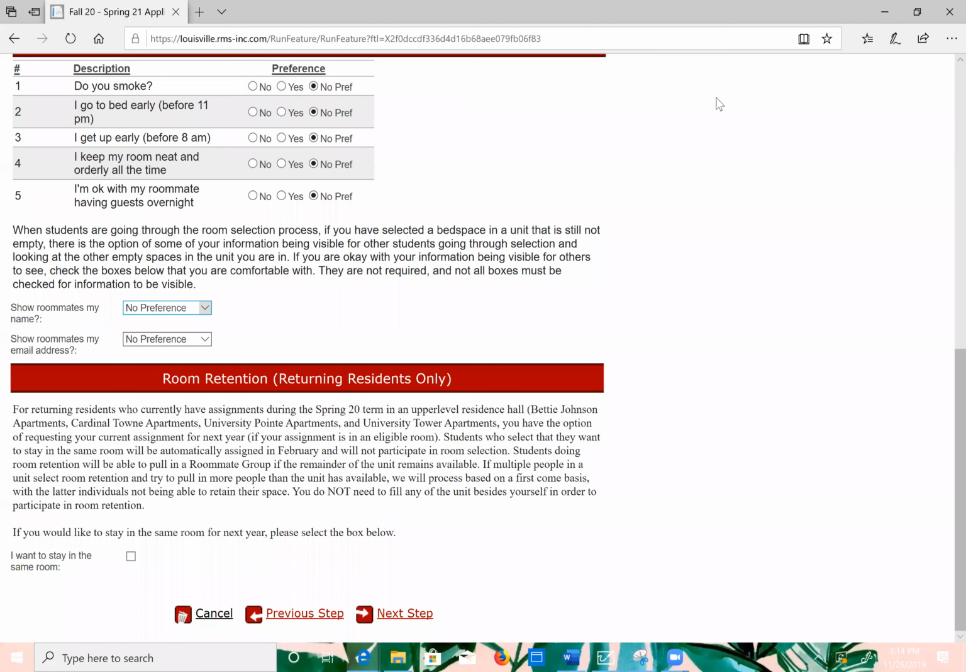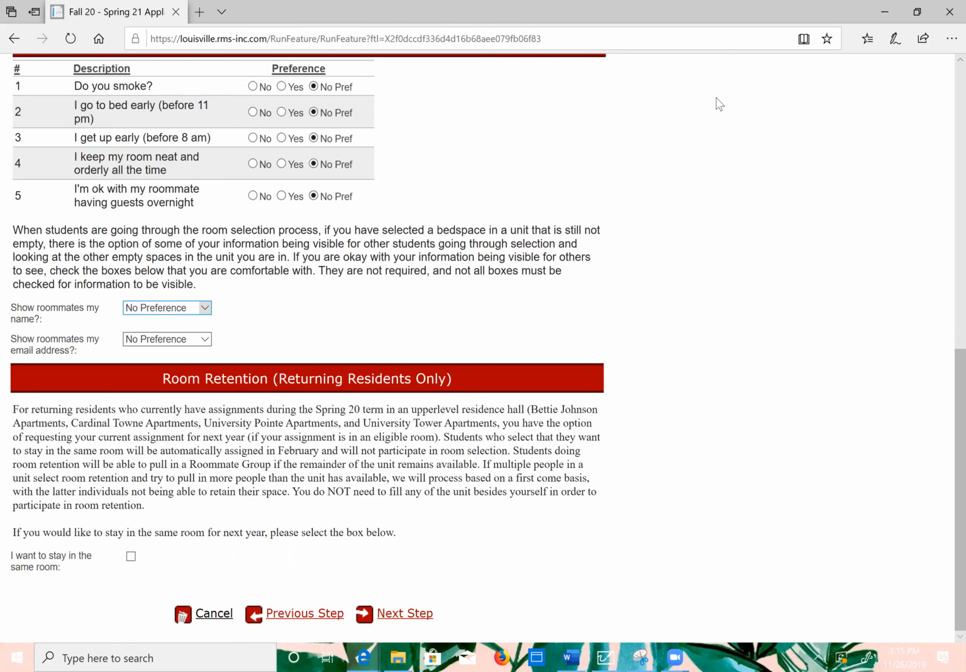The last subsection explains that returning residents who have eligible spring 2020 room assignments in an upper level residence hall, that being Betty Johnson, Cardinal Town, University Point, or University Tower Apartments, have the option of requesting to retain their current room assignments for the following year. Students who check the "I want to stay in the same room" checkbox will automatically be assigned their current spaces in February and will not participate in room selection.